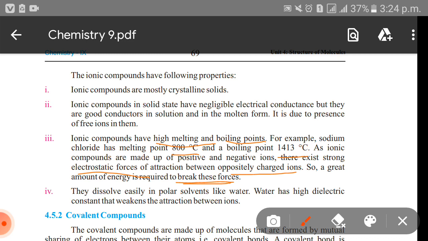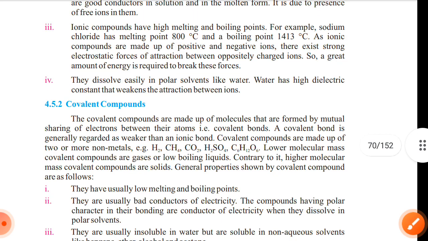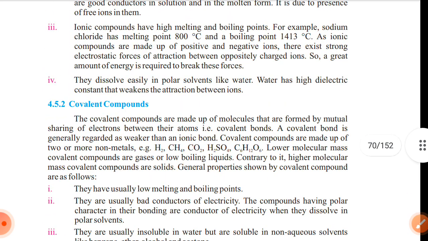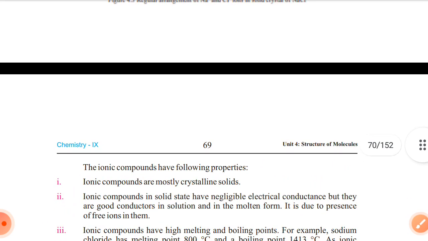They dissolve easily in polar solvents like water. Water has a high dielectric constant that weakens the attraction between the ions. So this was all about ionic compounds or ionic bonding.